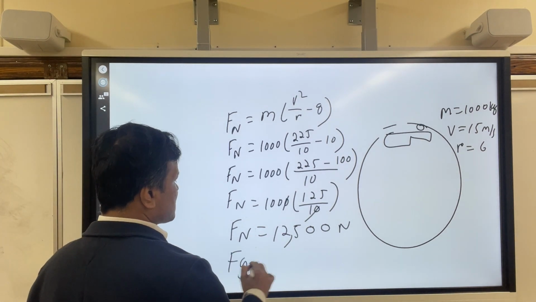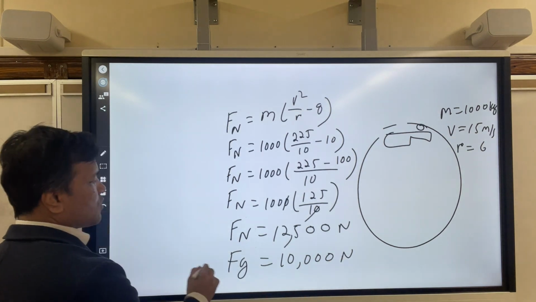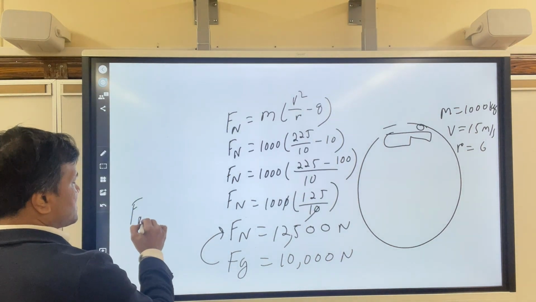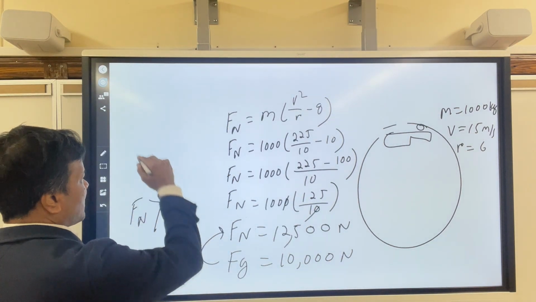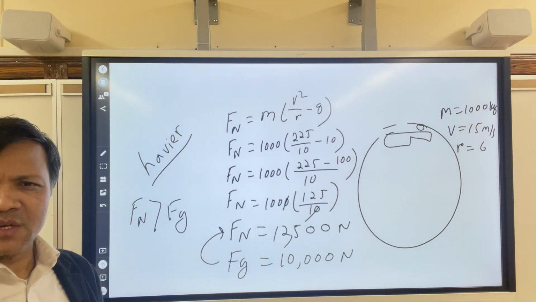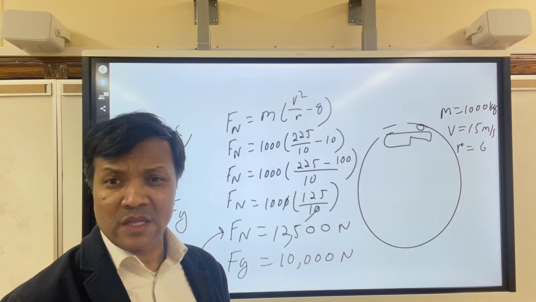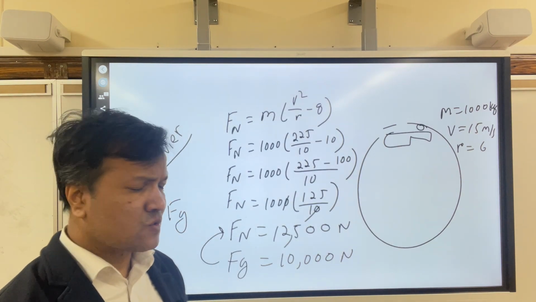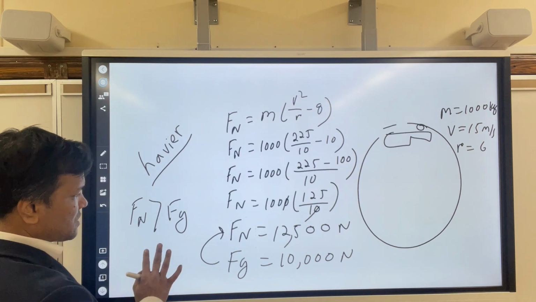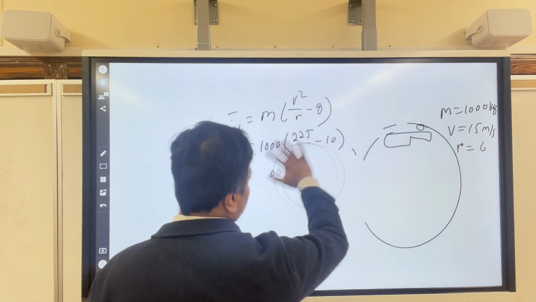Your weight is, of course, 10,000 Newtons. So your Fn of 12,500 Newtons is bigger than Fg, so you feel heavier. When Fn is bigger than Fg, you feel heavier. But hey, this is the sensation you're looking for. Otherwise, you won't be riding the roller coaster. This is not too much heavier. It's heavy enough for you to enjoy the ride. Okay, good.